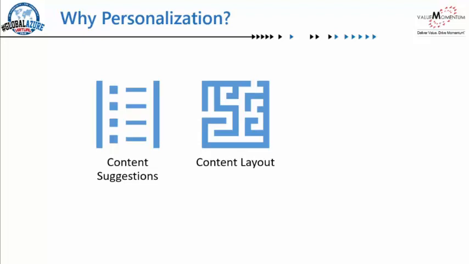Content layout as well. If I am more interested in sports articles, for example, you can put the sports article at the very top, and that way you are adjusting the layout of your content towards your users. So this is another example of how personalization can help you. It also helps in reducing time, right? You don't have to scroll through that list to find the article you want to read, because it is already present at the top for you.